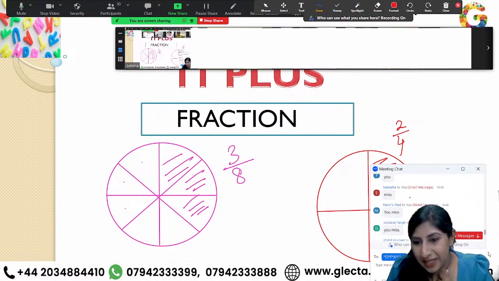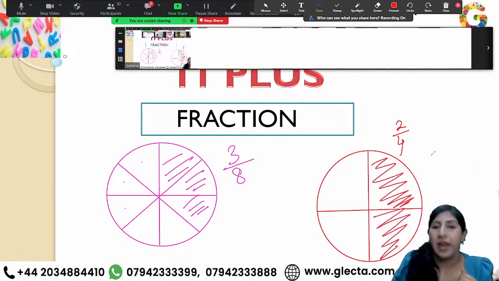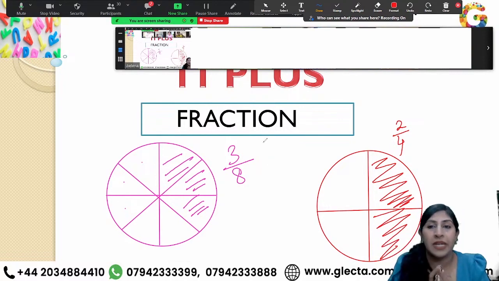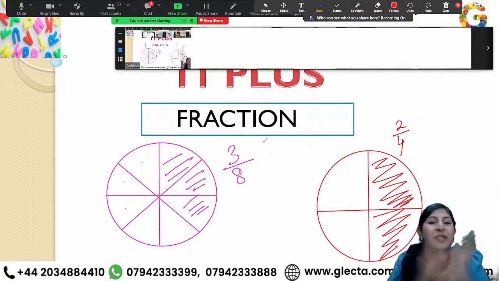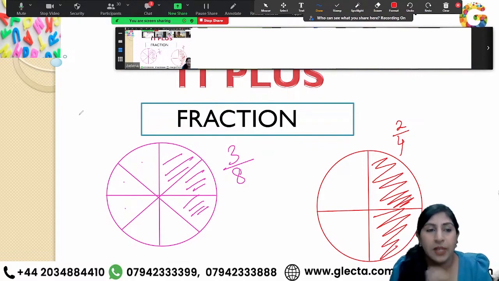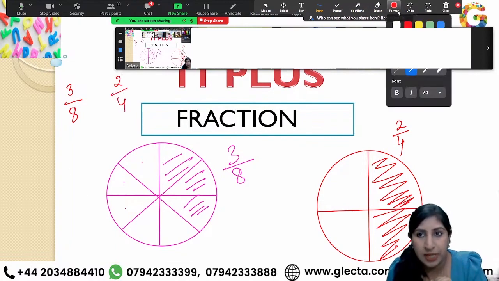Reading your answers. Yes, most of you are saying that I am getting more pizza. Yes, correct. But how am I comparing it? Over here you have the diagram with you, right? So you are able to compare it. Easier way, or the best way I would say, to compare two fractions, is one way that I'm going to be telling you.